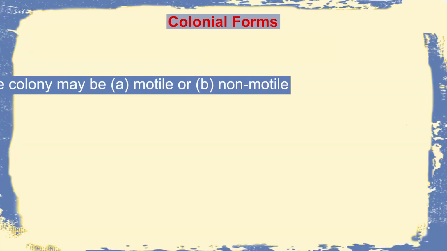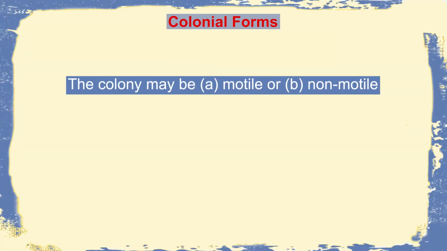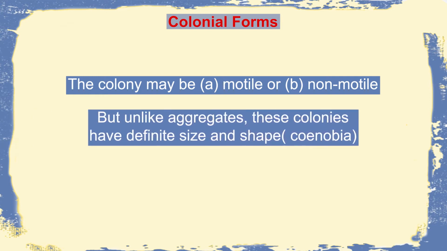Next we are moving on to the colonial forms. Now again, like the unicellular ones, we can have motile colonies and non-motile colonies. Unlike the aggregates, in the colonial forms, there is always a definite shape to the colony, and they do have some definite numbers. Now, the shape may vary in different types.